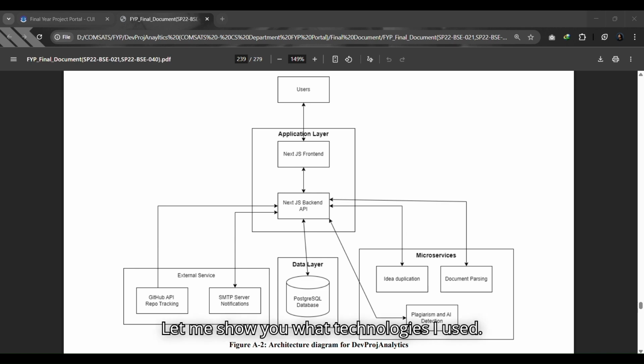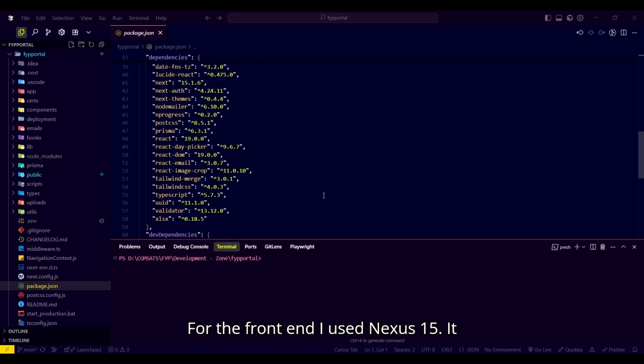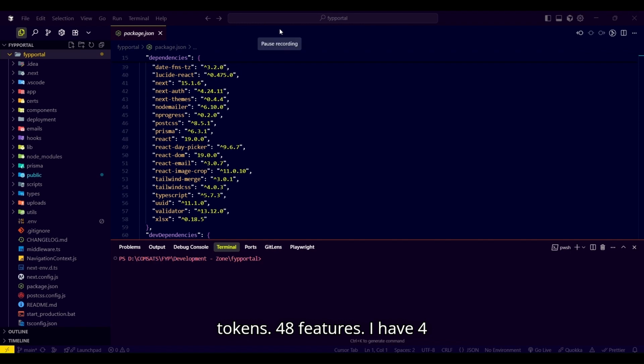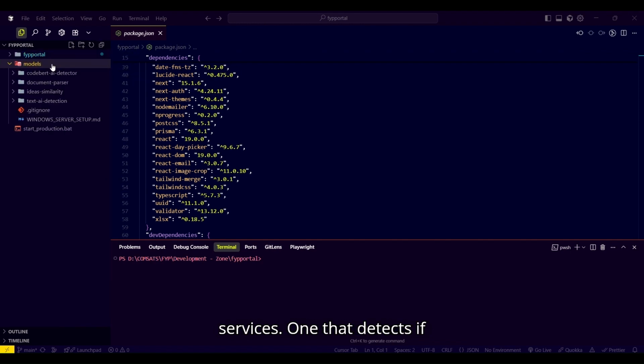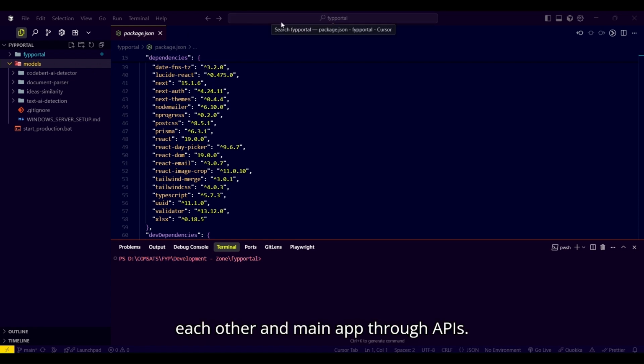Let me show you what technologies I used. For the front end, I used Next.js 15. It handles both the website and the API. React 19 for the user interface, TypeScript to catch errors early, and Tailwind CSS for styling. For the backend, I use Prisma to work with the database, PostgreSQL to store data, and for login, I use NextAuth with JWT tokens. For AI features, I have four services. One that detects if text was written by AI, one that does AI code analysis, one that finds similar project ideas, and one that reads documents. All of these run as separate Python services and they talk to each other and the main app through APIs.